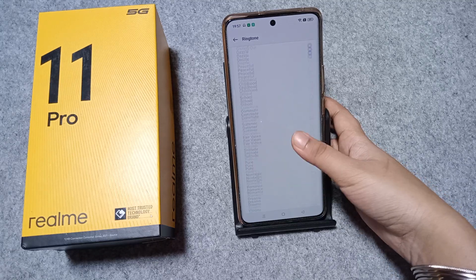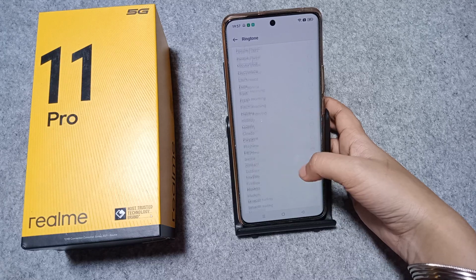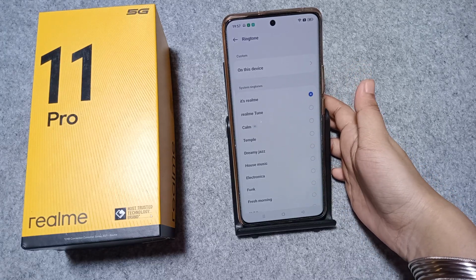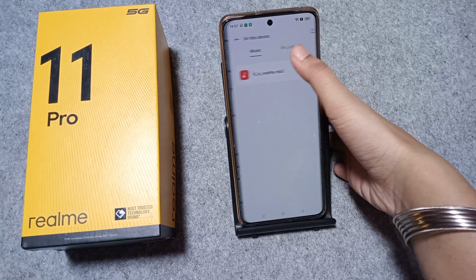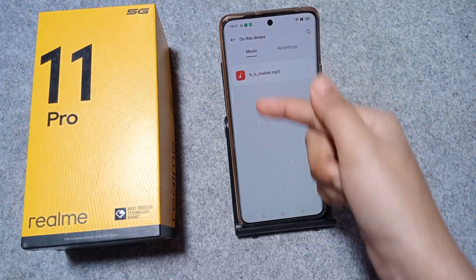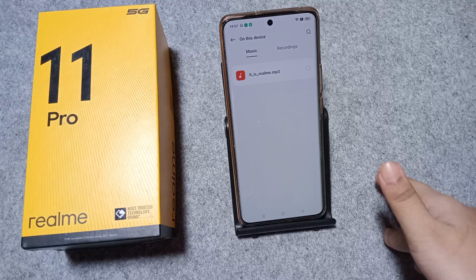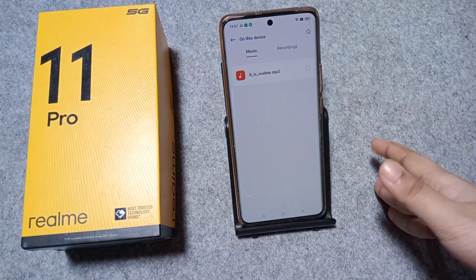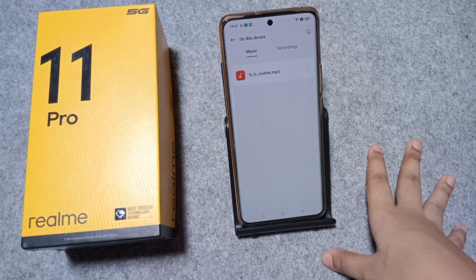So from here you can select the ringtone. Okay friends, and if you want to set one from your device, then click on Device, and from here you can set music from the music app or download ringtones, and from here is the recording. So you can even set a recording as a ringtone if you want.